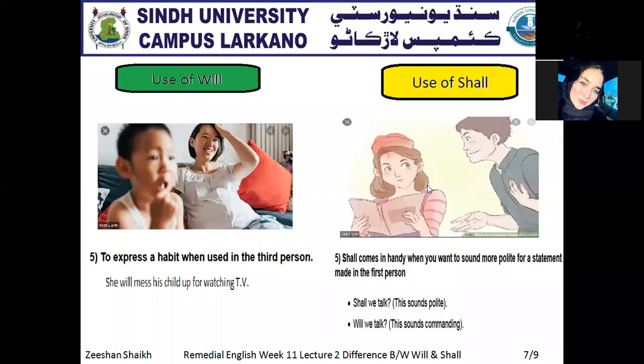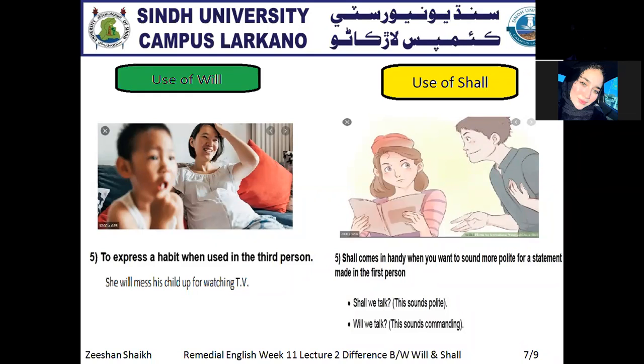And we use shall when you want to sound more polite in the first person. Now what are the first persons? If you say I and we, these are the first persons, clear? So with the first persons, we have to use shall, to create a polite sound. Likewise, if you see, shall we talk? Now actually this shows a polite sound.